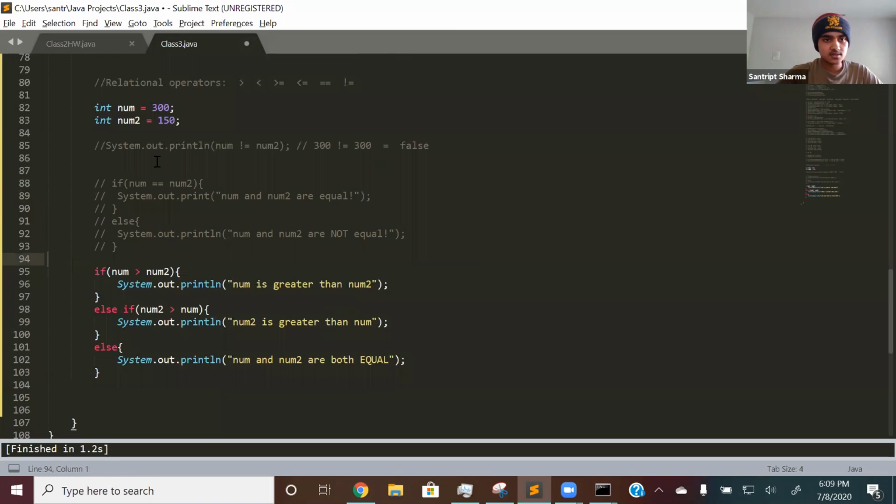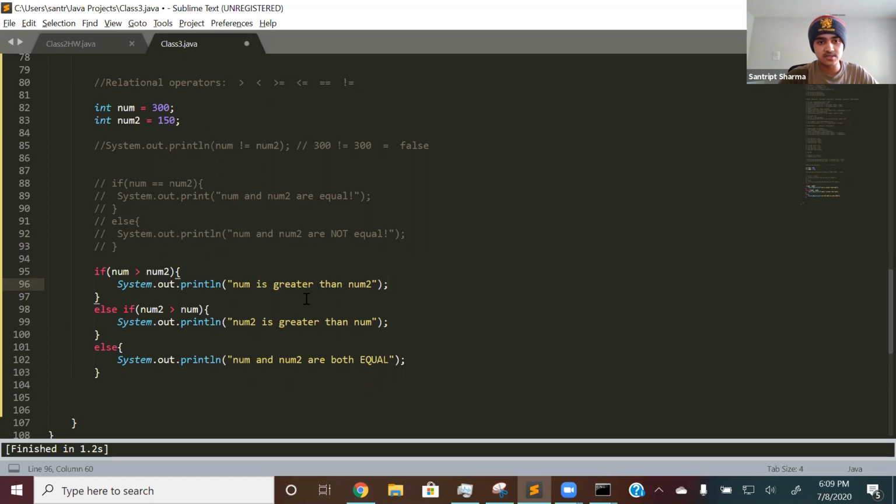All right, so let's look at this. So int num is 300 and num2 is 150, right? So let's look at this if statement and talk through it. If num is greater than num2, so let's check. Is num greater than num2? 300 and 150. Yeah, 300 is greater than 150. So it will print this out, and it will stop there. Why? Because if this was false, then it would have moved on to the next statement, which is an else if. And if the else if was false, then it would have gone to the else statement. But in this case, the first if statement was true, so it simply stops there.